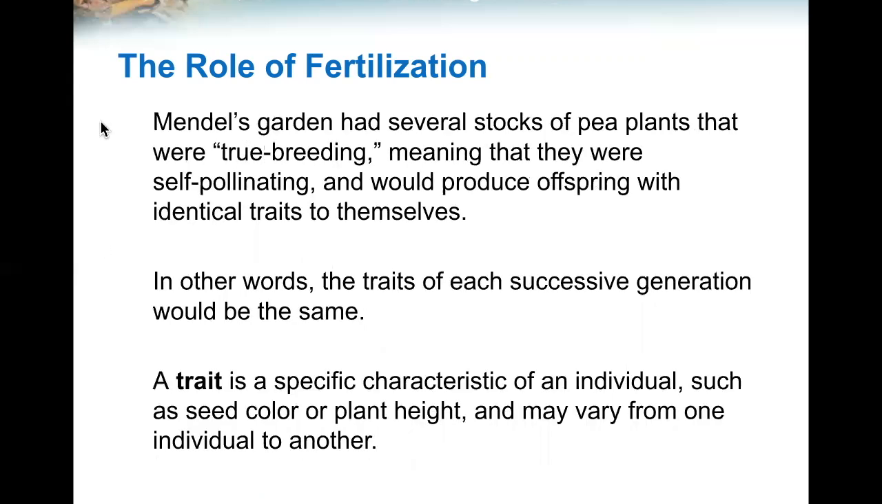Mendel's garden has several stalks of pea plants that were true breeding, meaning that they were self pollinating and would produce offspring with identical traits to themselves. In other words, the traits of each successive generation would be the same. A trait is a specific characteristic of an individual, such as seed color or plant height, and may vary from one individual to another.